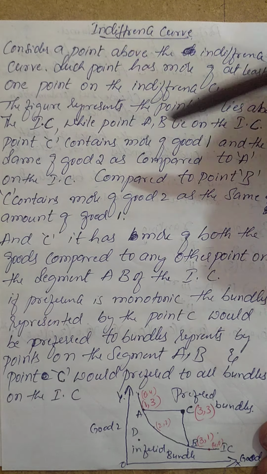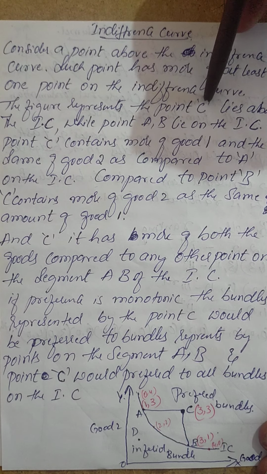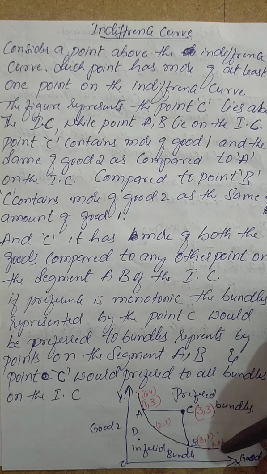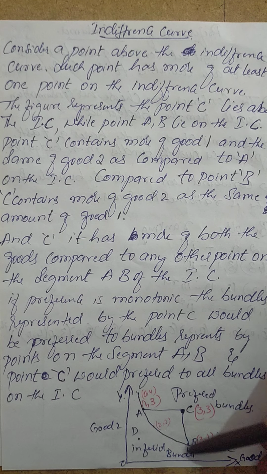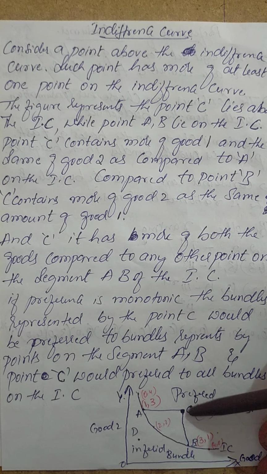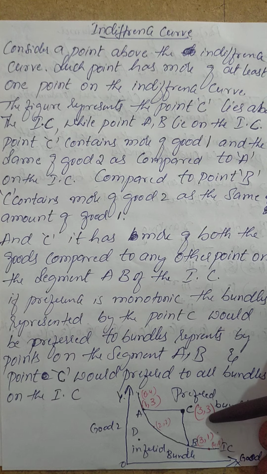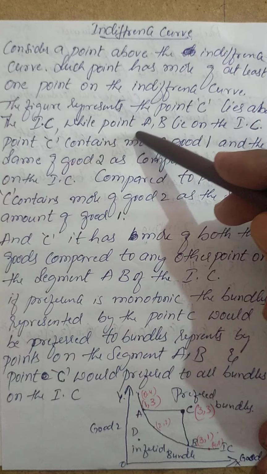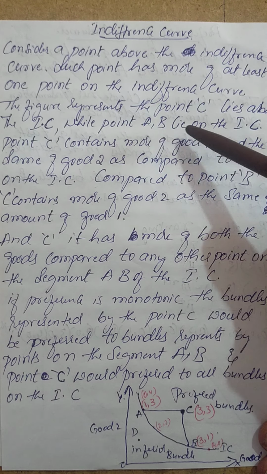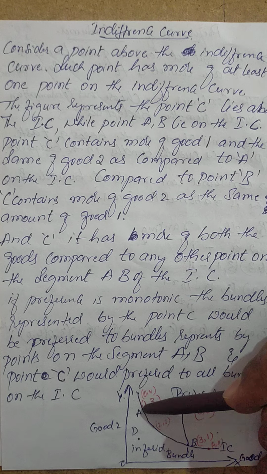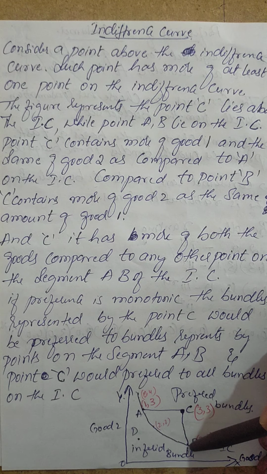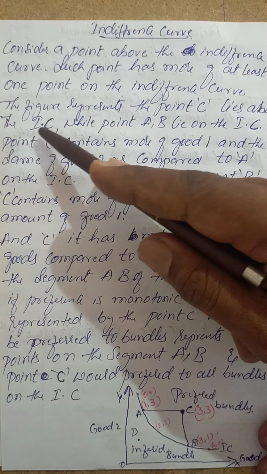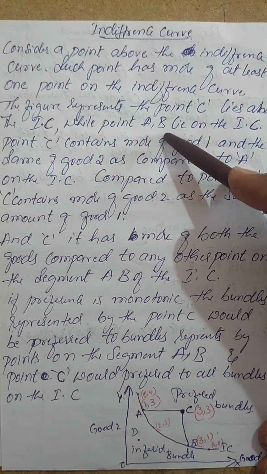Now coming to the figure. The figure represents that point C lies above the indifference curve. This is the indifference curve, IC. Please observe, the point C is above the indifference curve, while points A and B lie on the indifference curve, isn't it? A and B are lying on this indifference curve.